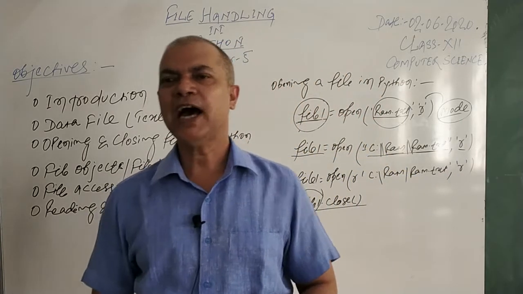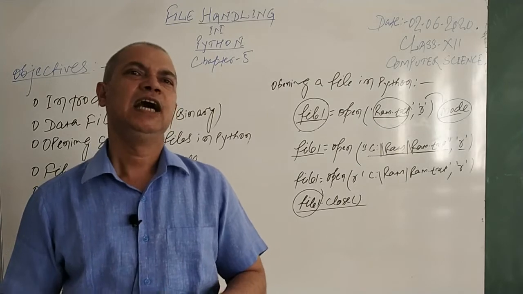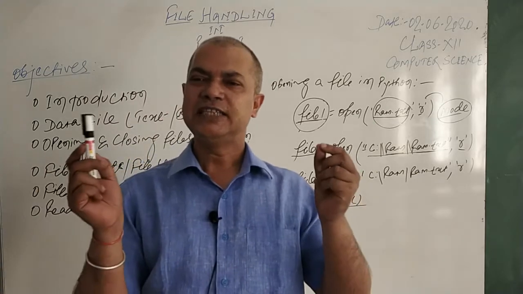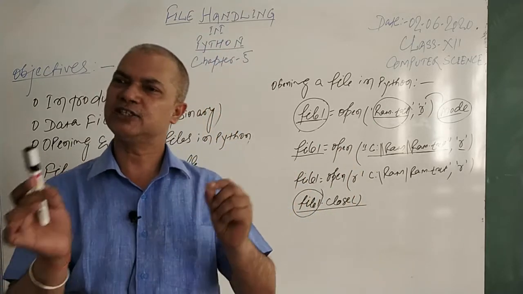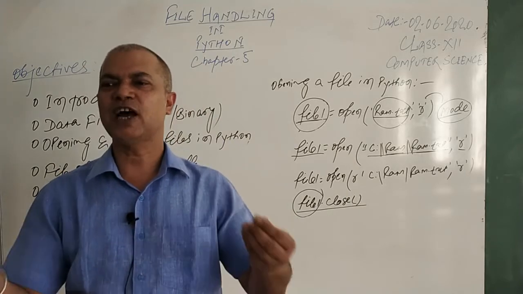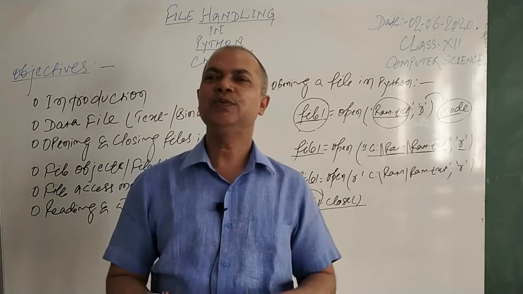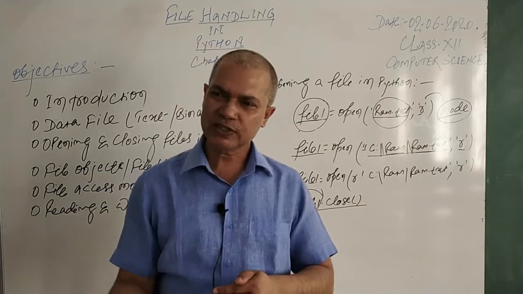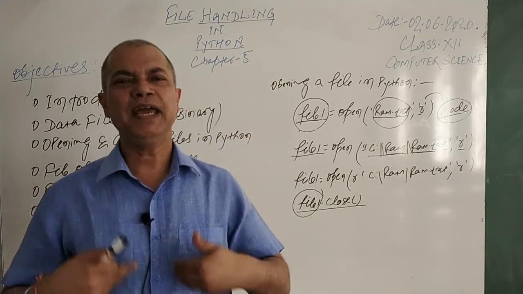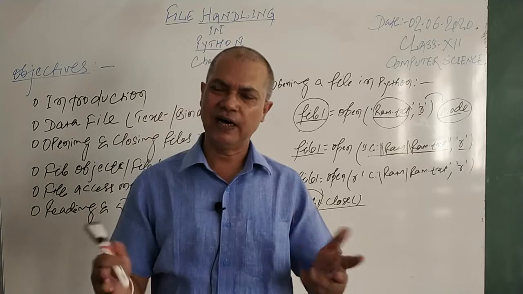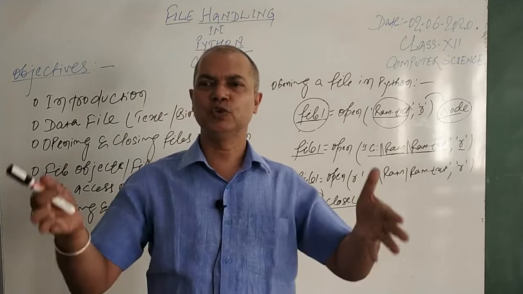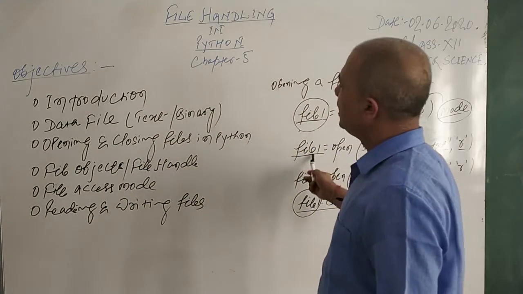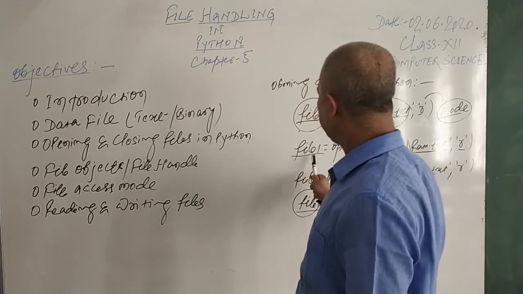As I mentioned, the file object is basically an object that we create where the reference of the file that you are opening with the open method is stored, or the link of the file that you are trying to open is stored, so that it will help you to access that file. It will help you to also close that file. It helps you to also manipulate the file, read the file, write the file, append the file. So all sorts of operations that you want to do on a particular file, your file handler, file 1 here, or file object will help you to do the same.